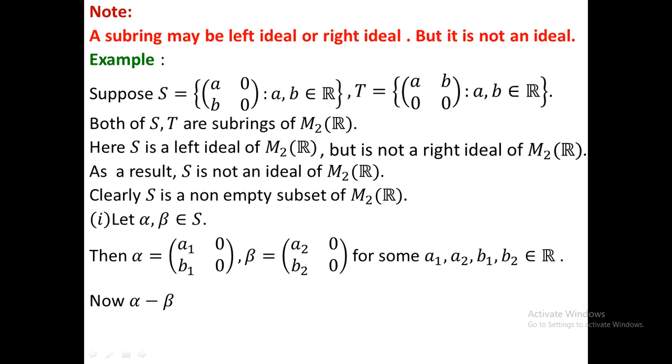However, I calculate alpha minus beta. Alpha minus beta is actually just subtracting the second matrix from the first, that is you have to subtract the elements from the corresponding elements.